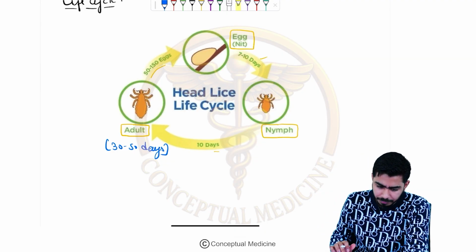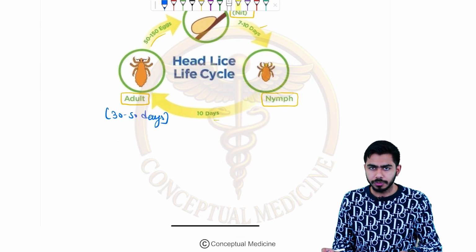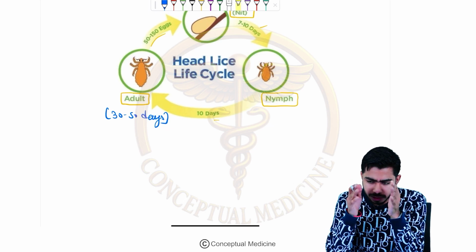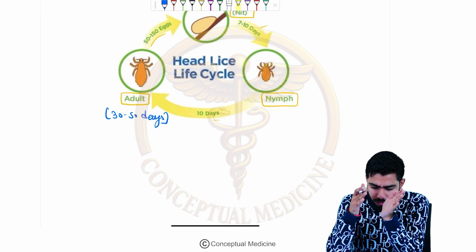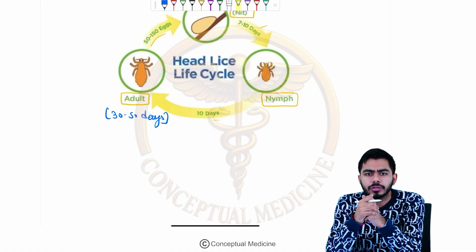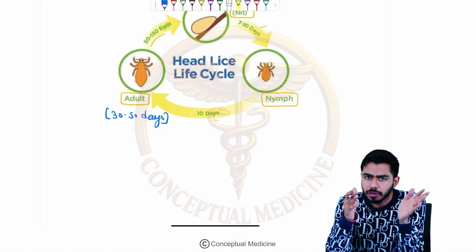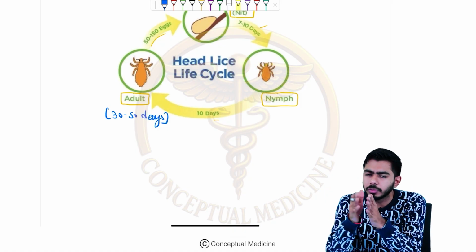Now we shall talk about some of the diseases which they can transmit, right? In the louse itself, we have talked about 3 kinds of louse or lice. What are the 3 types? I have talked about that: head louse, body louse, and pubic louse.